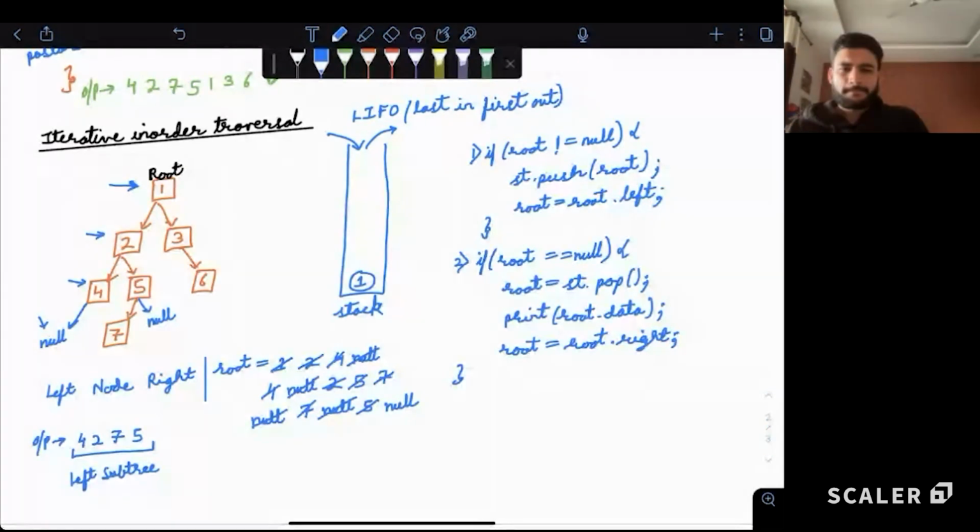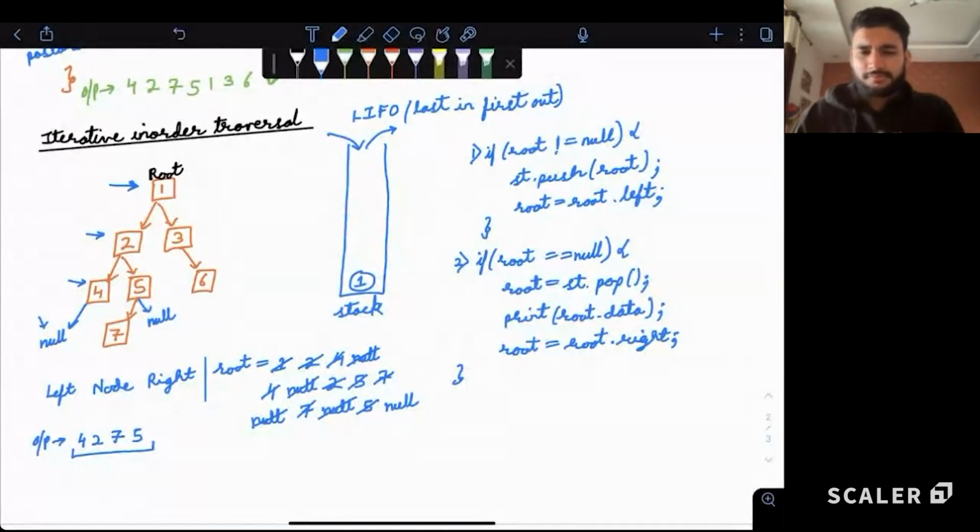Yes. Now what to do, guys? What is the next part? Current node, the root node itself. So we'll pick out 1 from the stack. We will print 1 and we'll move to the right child of 1. That is 3. Right? This is now removed from the stack.